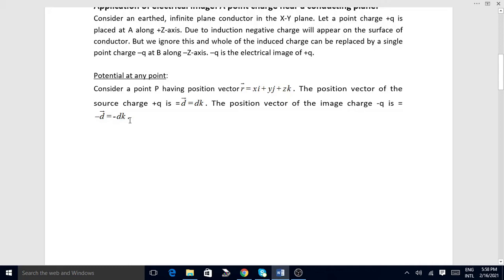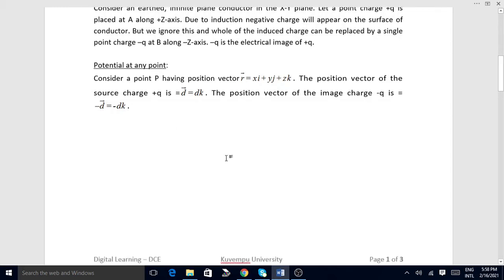It is along the minus z axis. That gives minus dk. The position vector of plus q is dk and the position vector of minus q is minus dk. These are the position vectors.